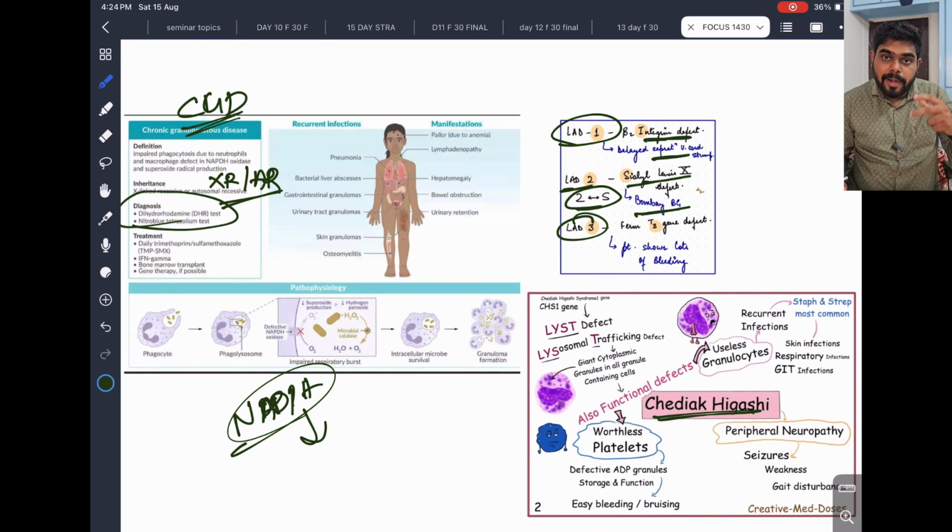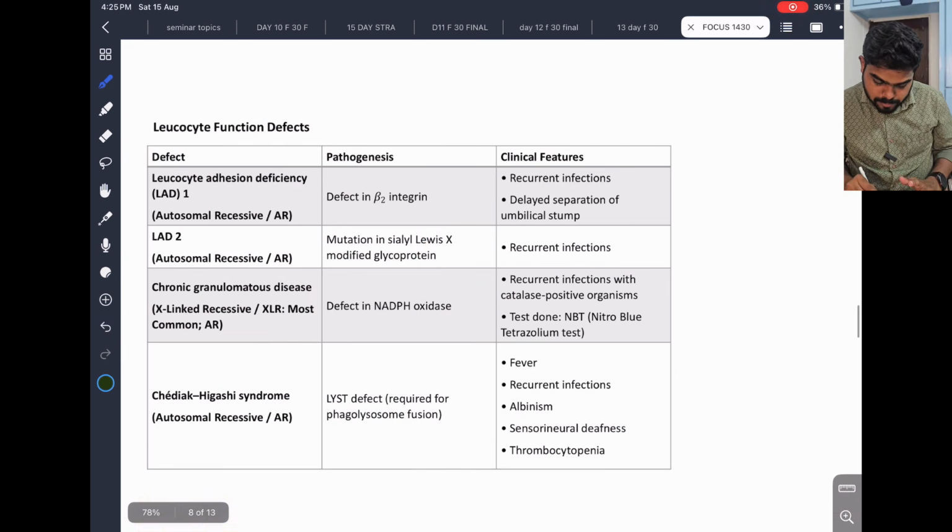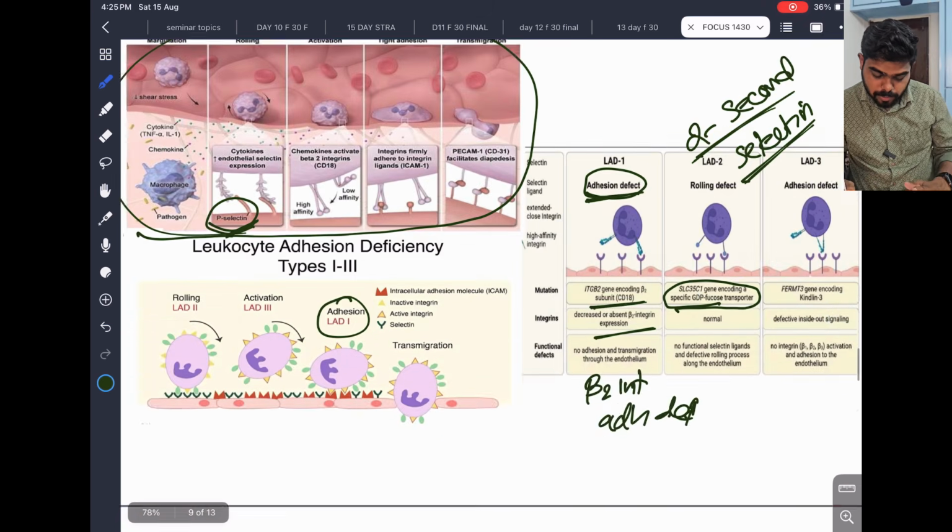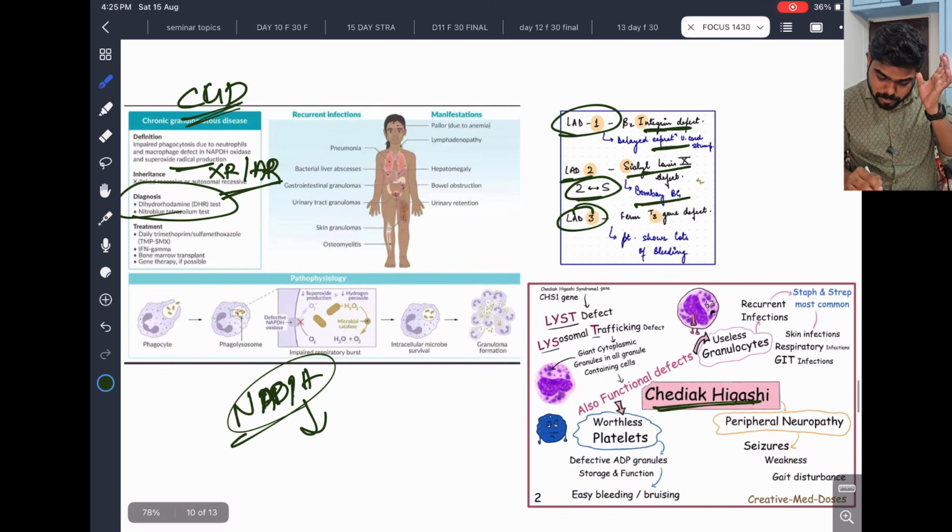Impaired phagocytosis is due to a neutrophil and macrophage defect in NADPH oxidase and superoxide radical production. So this is important, NADPH oxidase defect. That is chronic granulomatous disease. You can see there will be some granulomas in the neck and so on, and lymphadenopathy will be there. It is very important.